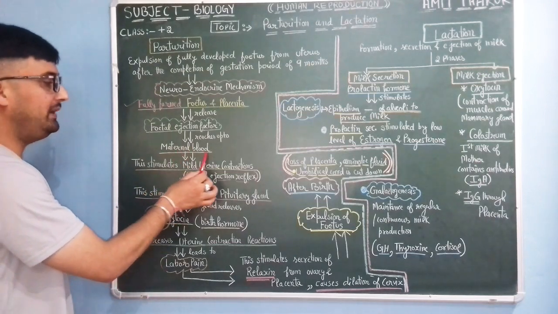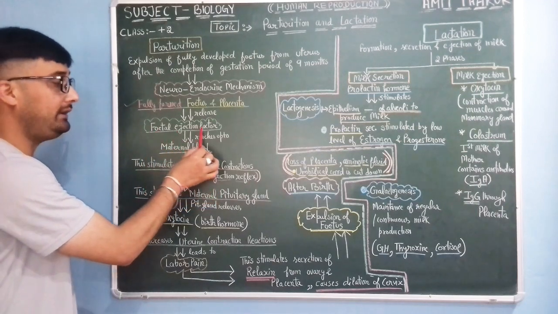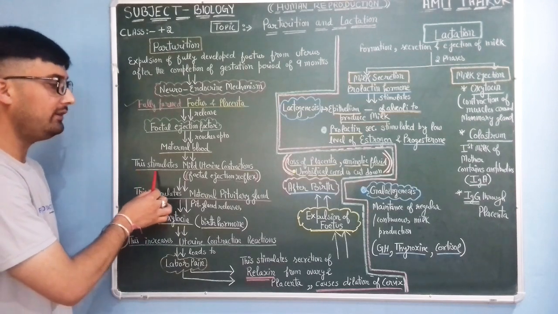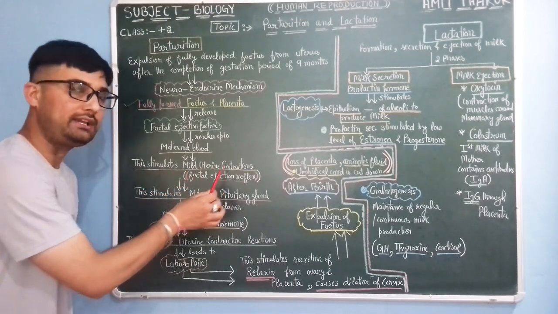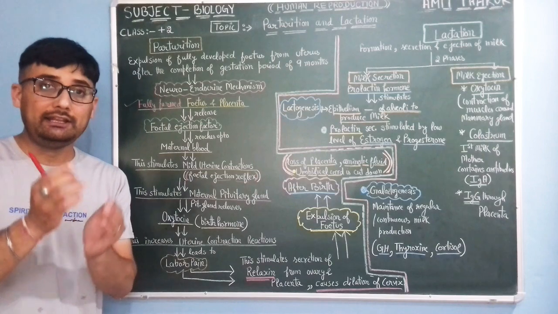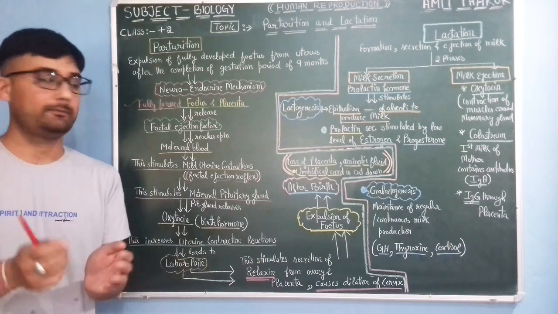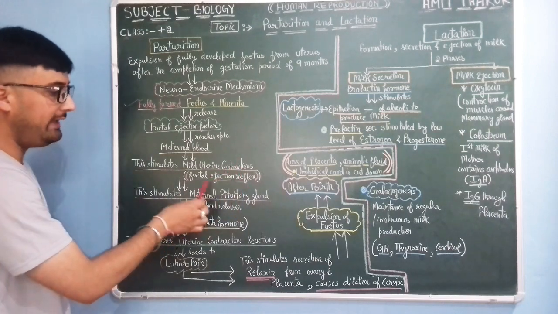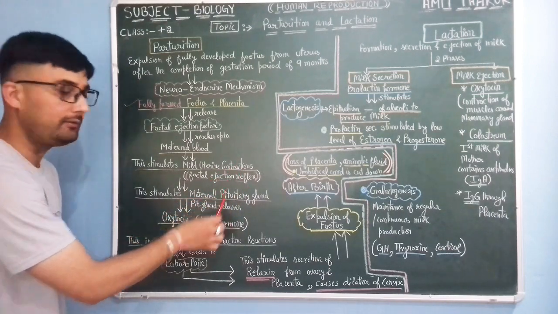When the fetal ejection factor reaches the maternal blood, this stimulates mild uterine contractions. That means वो धीरे धीरे जो है वो पेन्स होना शुरू हो जाती है. These mild uterine contractions are also known as the fetal ejection reflex.